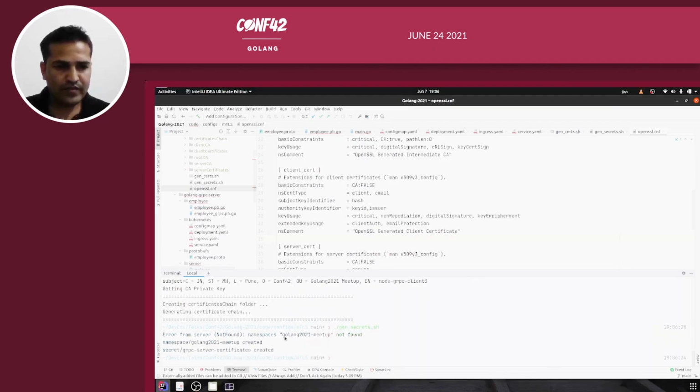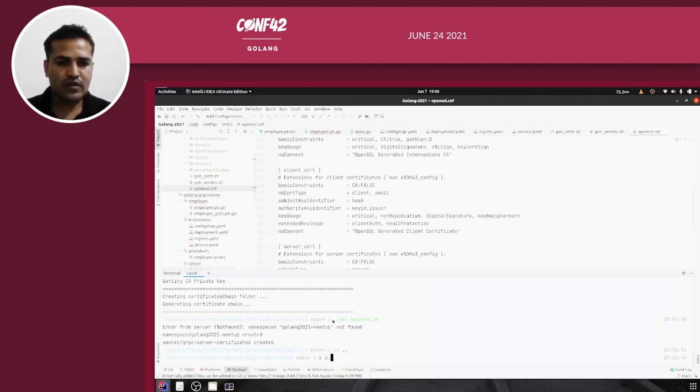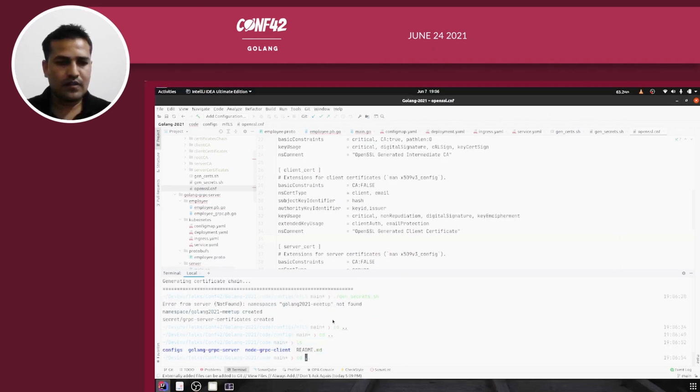Yeah, so here you can see there was no namespace earlier because we created a fresh cluster, and a namespace was created and also a secret got created, right? So now once we have these certificates and these secrets, we can move to another folder, that is Golang gRPC server.